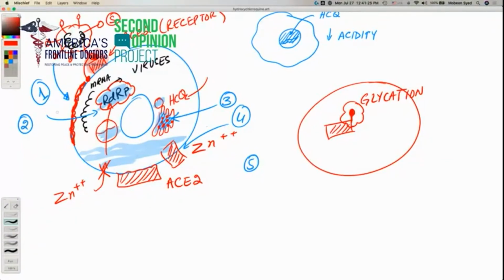The result of that is that when the coronavirus S protein tries to bind, so let's say this is the coronavirus again here, and the S protein is here, when it tries to bind with this modified ACE2, the affinity of binding is not strong enough and it kind of slips out. So that is the fifth mechanism.